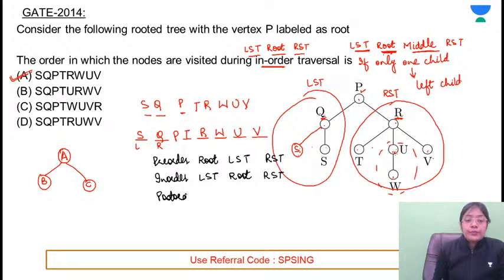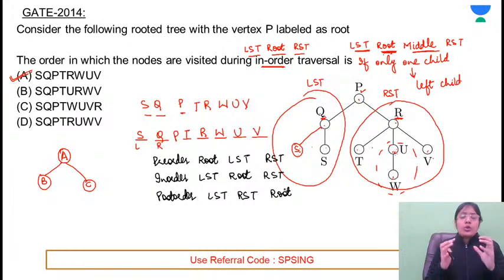Post order, left subtree, right subtree, and then root. So whenever you are going to traverse the tree or you have to perform any operation on a tree, what is the starting point? We have said that tree traversals are unique, whereas graph traversals are not unique. On YouTube I have not taken the sessions on graph traversals, but those who have attended the sessions on Plus, they will be clear with this point and they'll be clear with the reason as well. Right? So generally this execution will start from where?